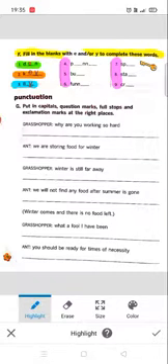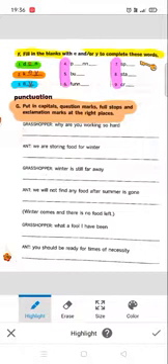Now let us look at G part. The question says put in capitals, question marks, full stops and exclamation marks at the right places.